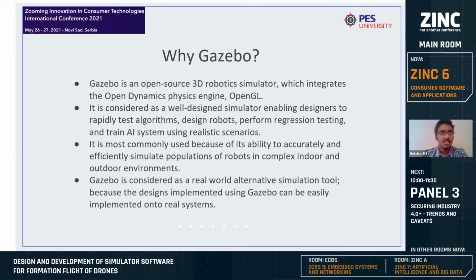Once it's imported, it will be a static model. Then you will be adding plugins, which will help the static model gain functionalities of actuators and sensors so that you can code them as you are coding it in the real robot. You will get the raw data from Gazebo, which you get from actual sensors, and you will use that to code, and then you will give outputs to motors of the robot in Gazebo, similar to the way you give input to motors in the real world.